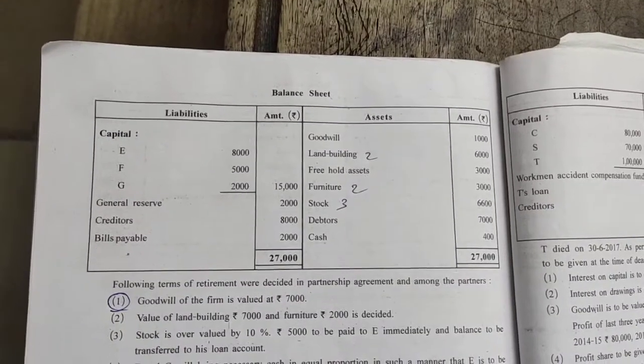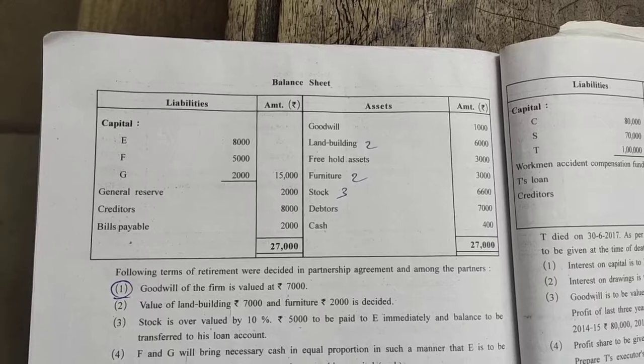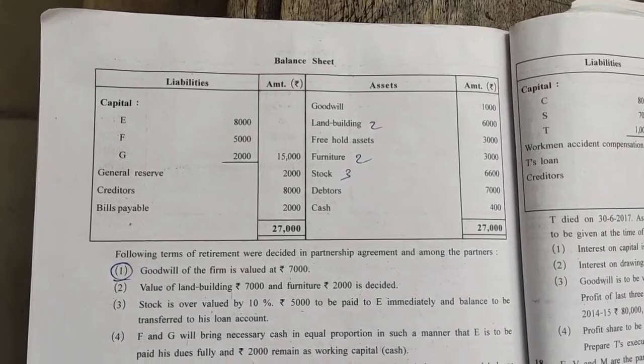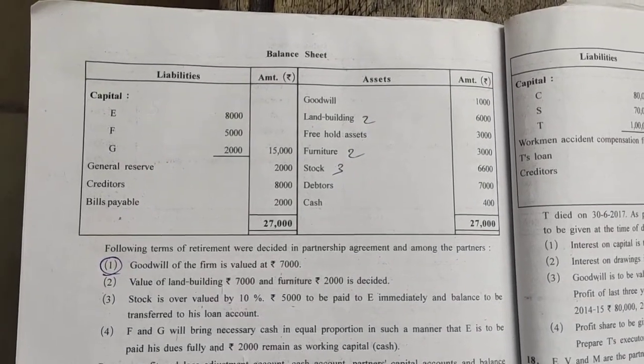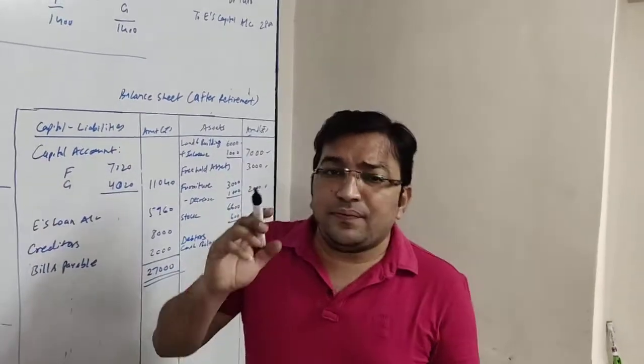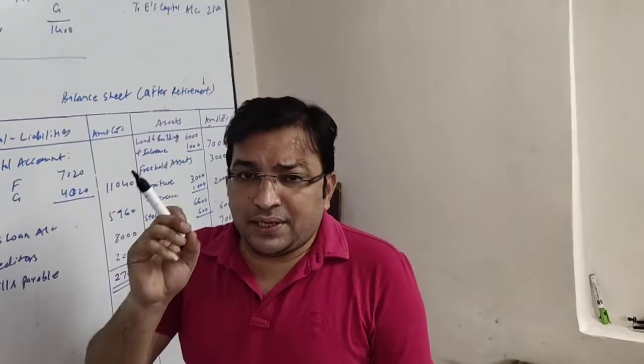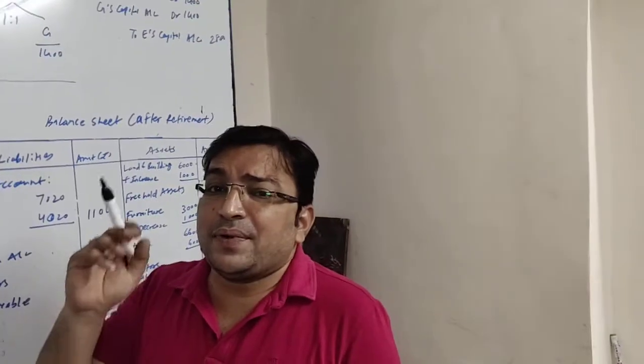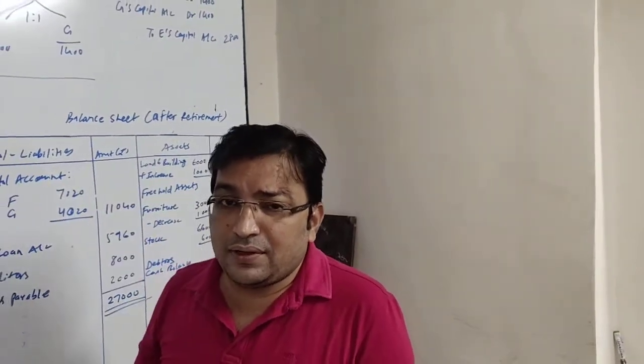Next is given stock with 6,600 and adjustment number 3 is marked. So the third adjustment says stock is overvalued by 10%. That means they want to tell us the value of closing stock given in the books is 10% overvalued.